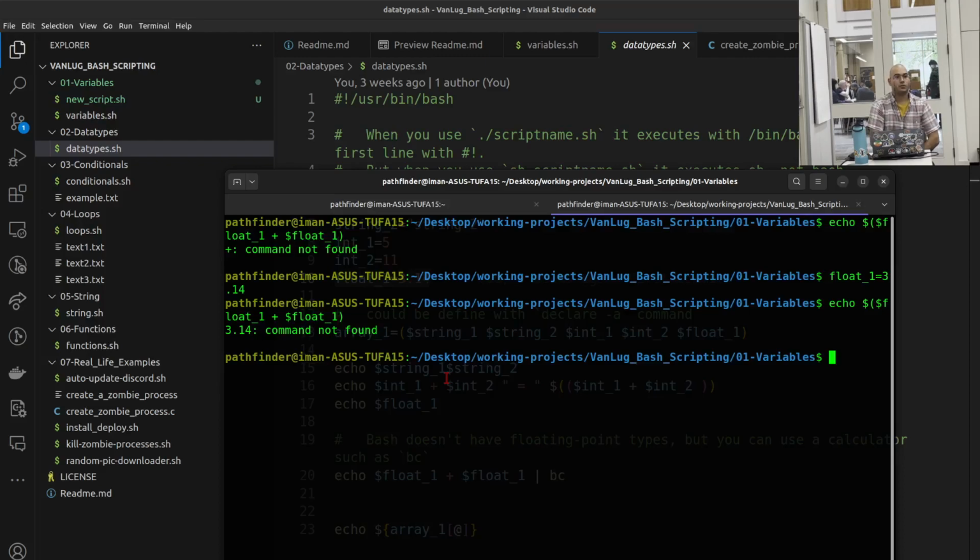Those would be in the category of real numbers. 3.14 is a real number. In computer land, floats.